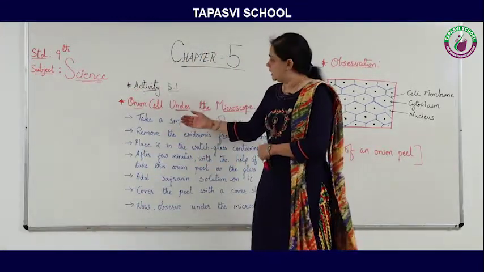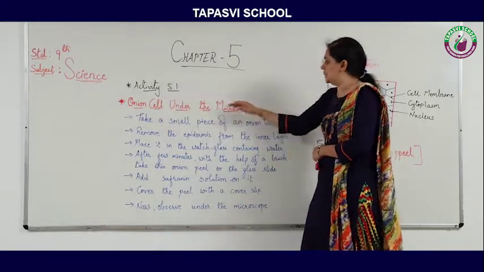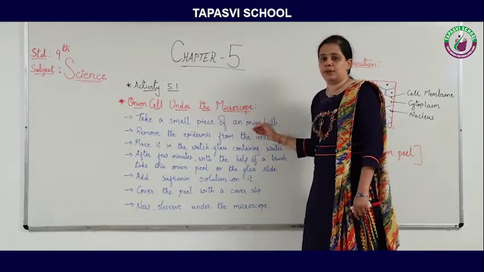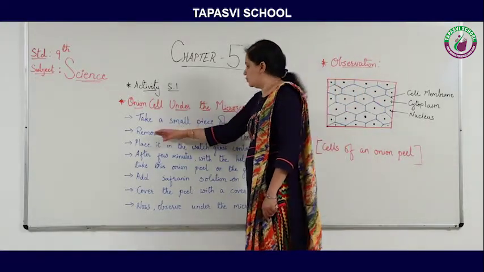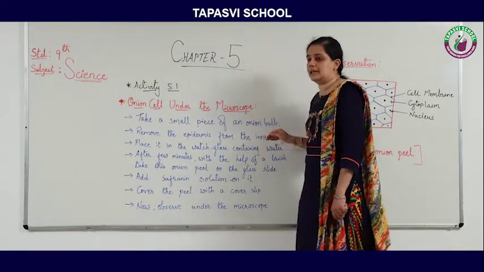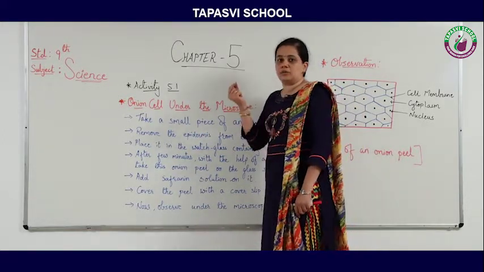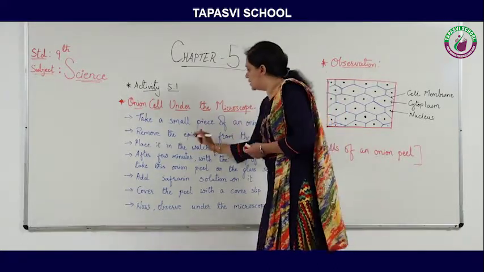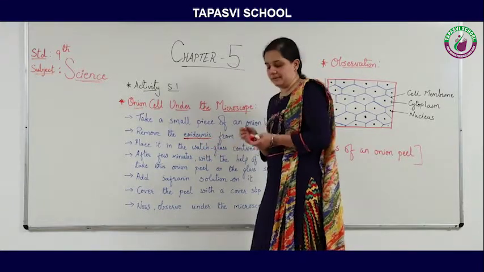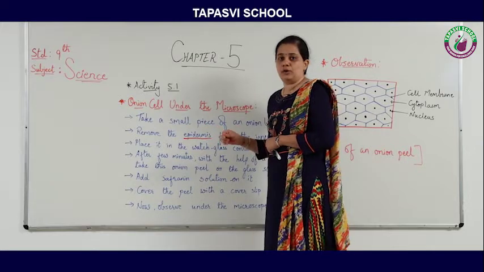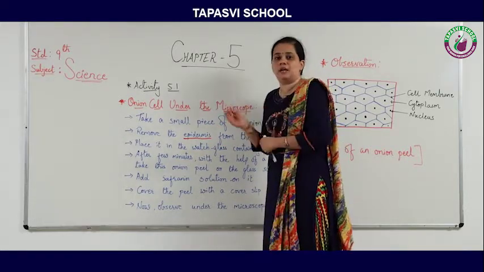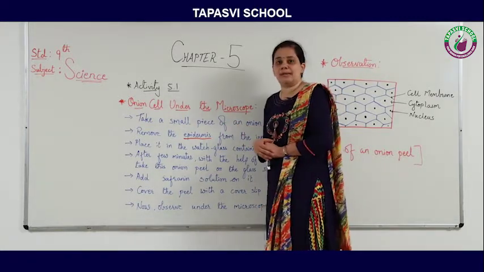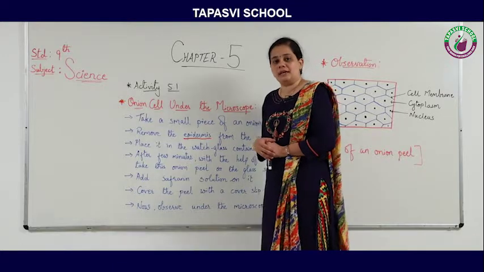The activity here shows onion cells under the microscope. What you have to do is take a small piece of an onion bulb, then remove the epidermis from the inner layer. Means we have to take out the skin of an onion, which is transparent. Epidermis means the skin. We have to remove the skin from the inner side of the onion bulb, which is transparent. This we have to do with the help of forceps, which is available in our